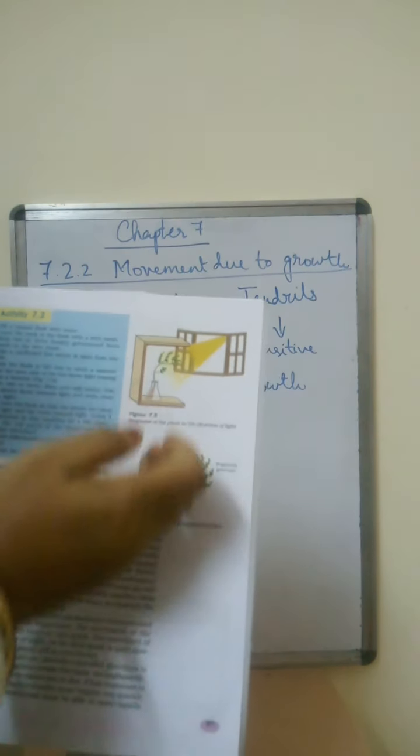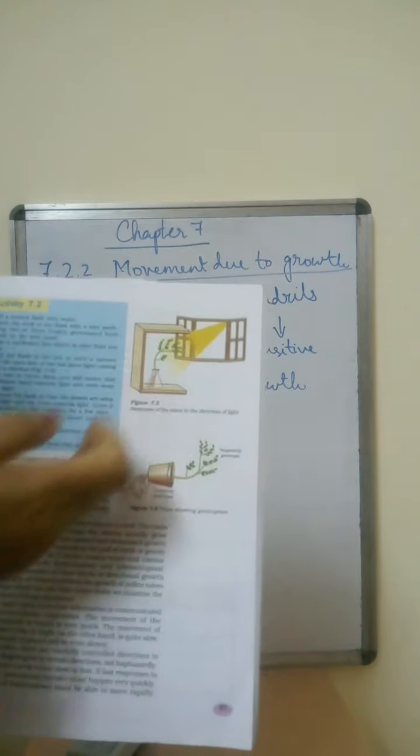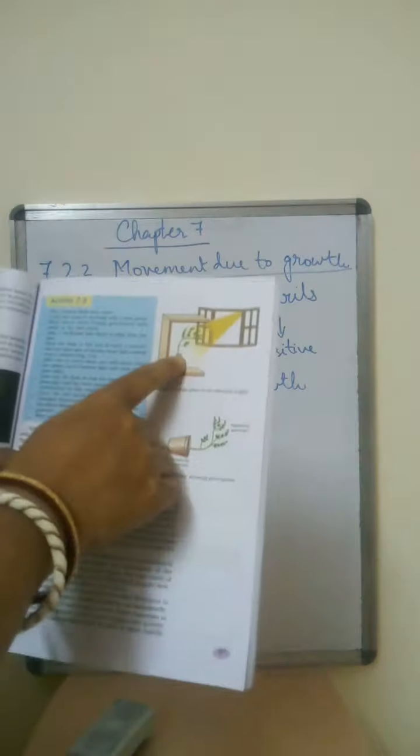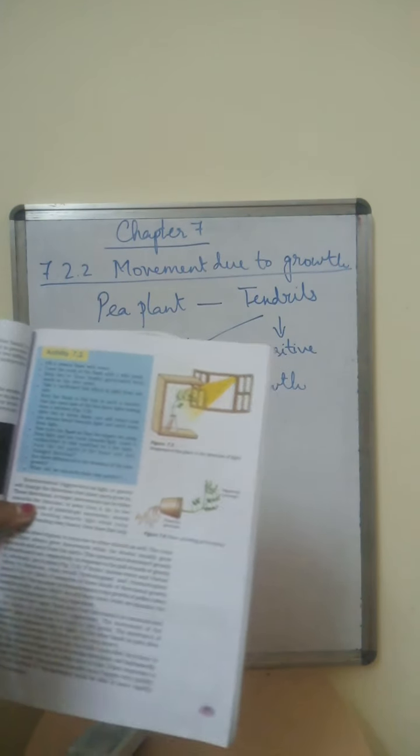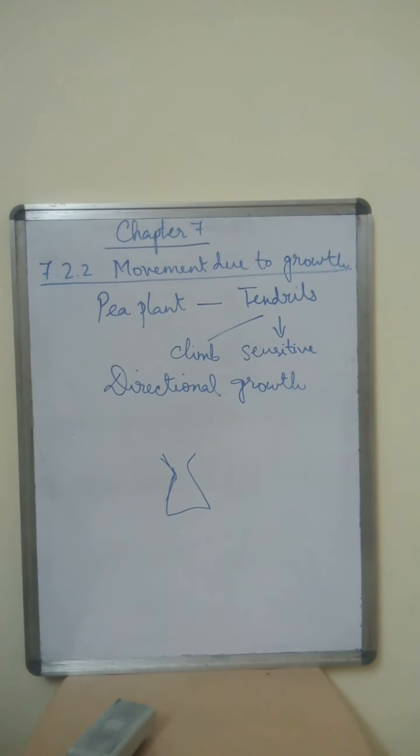Will the root grow because it is receiving the light, or will the shoot continue to grow? The shoot will continue to grow towards the light and the root will continue to go away from the light. Why will it happen? This happens because of the response, the relationship or the connection that is established between the plant and the light. So next we come to the next part.